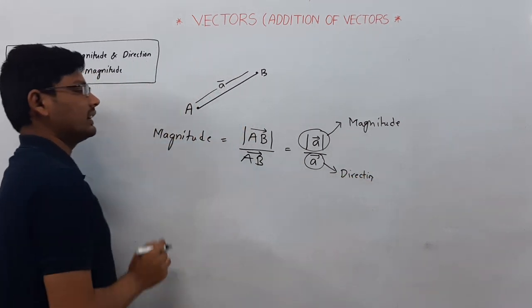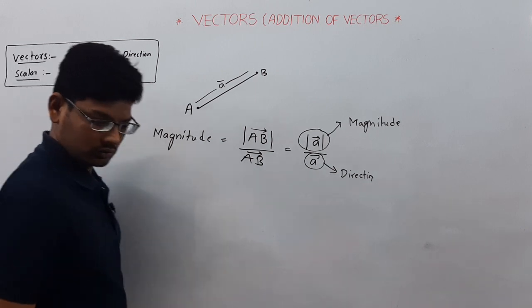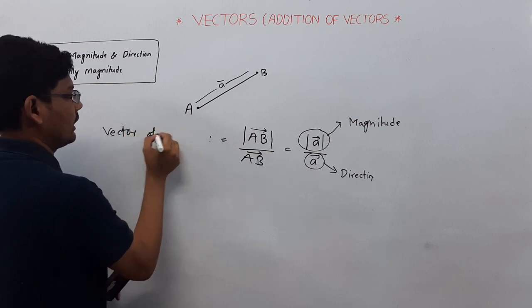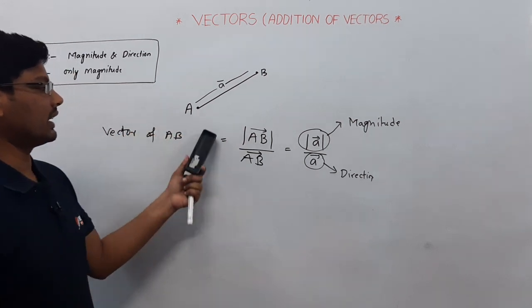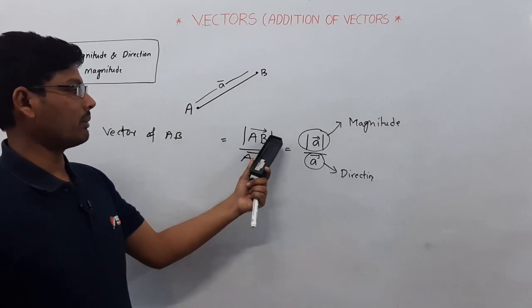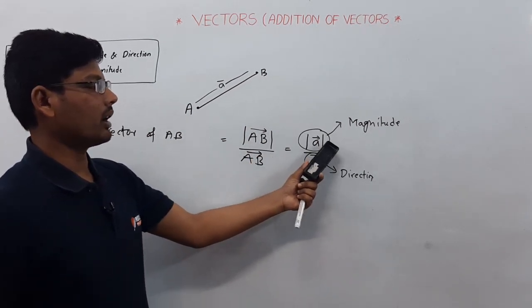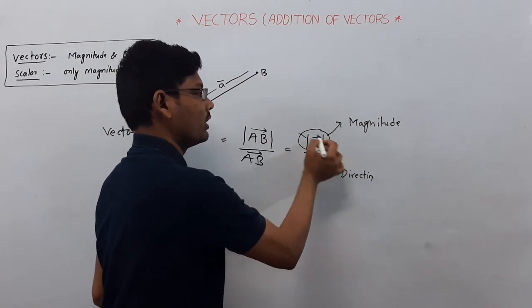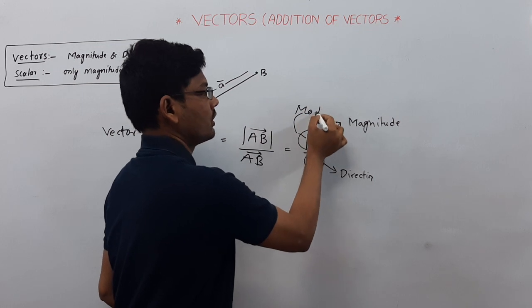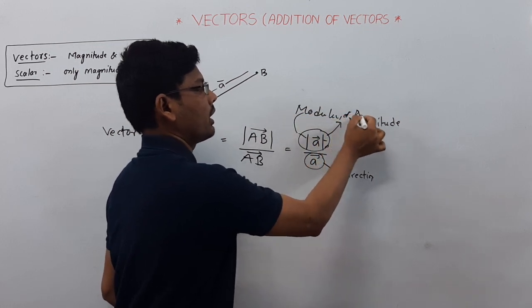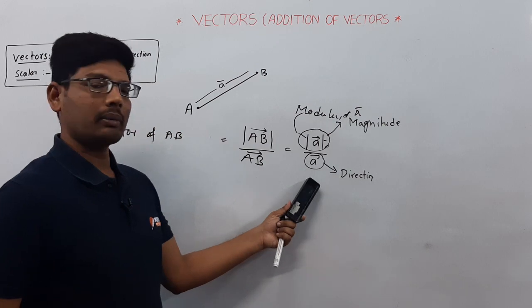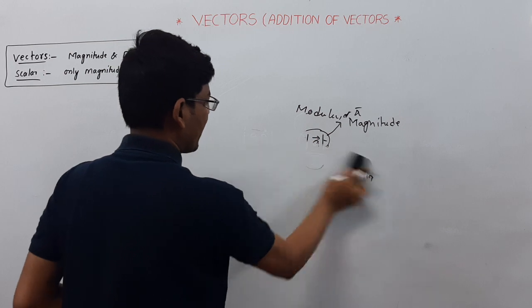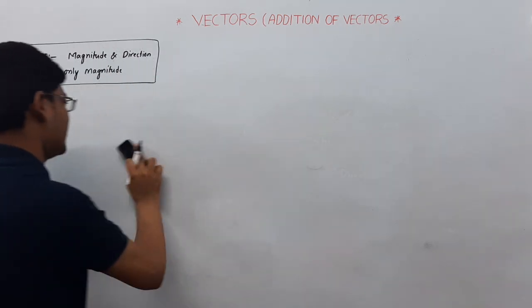So the vector AB can be considered as mod of AB bar by AB bar, where modulus of AB bar is the magnitude and AB bar is the direction. Modulus of a bar is nothing but magnitude and a bar is nothing but direction. Now this is all about the magnitude of a vector and the vector.